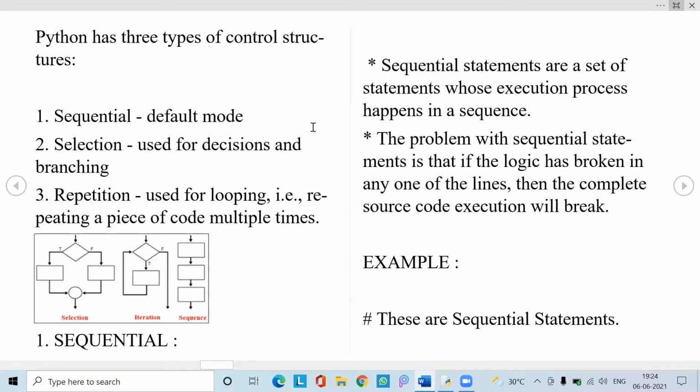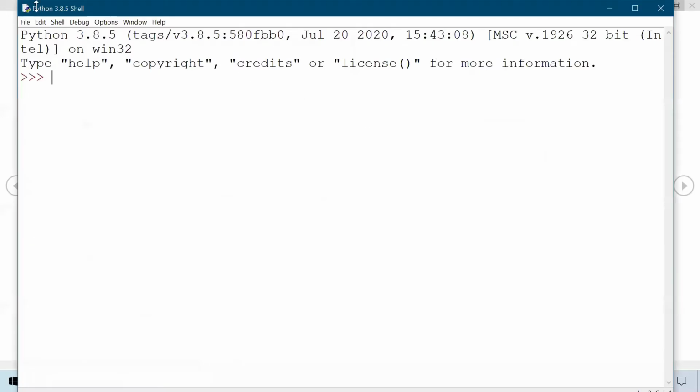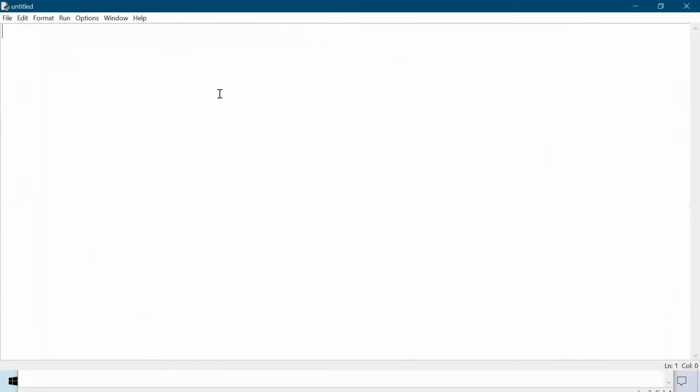Let us consider an example. In the first line I try to print a statement like print hello world, and in the second one I try to print hello and I do not close the parenthesis. And in the third line I am going to print. So let me show you with an example. Take a new file. So it is an example of sequential.